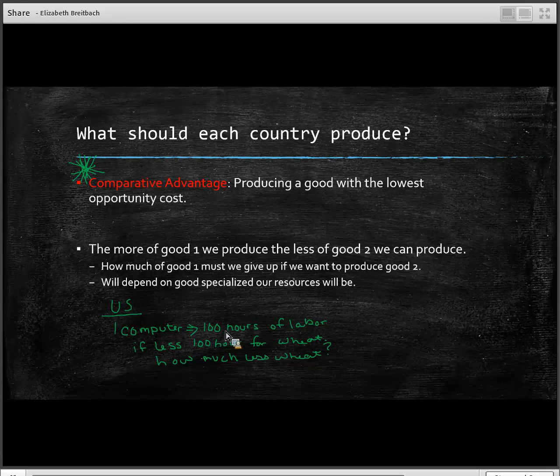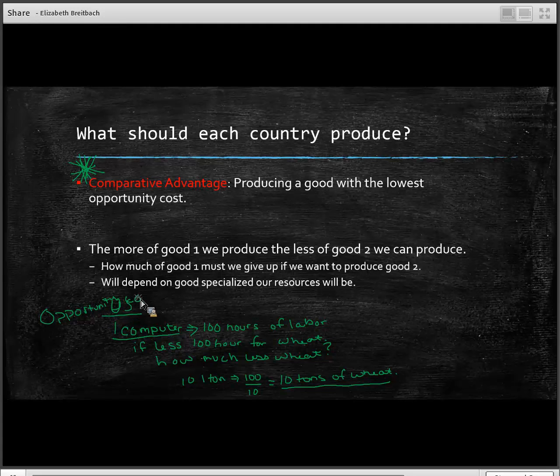And so if it takes us 10 hours to produce 1 ton of wheat, in 100 hours, we can take 100 and divide it by 10 and see that in 100 hours, we could have produced 10 tons of wheat. And so to get one more computer, it costs us 10 tons of wheat. And so that's what we're thinking about in terms of that opportunity cost.